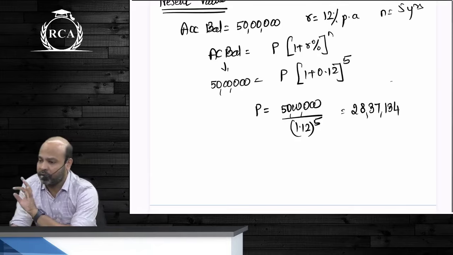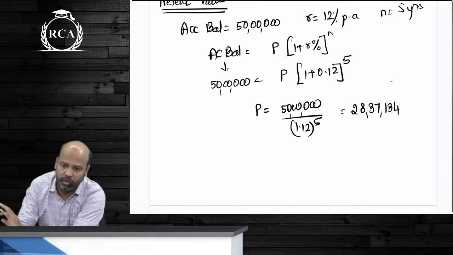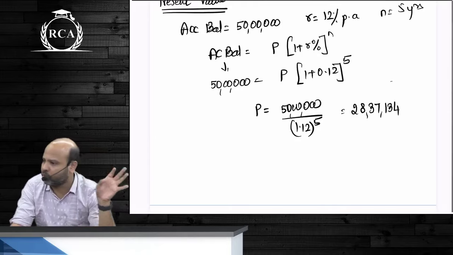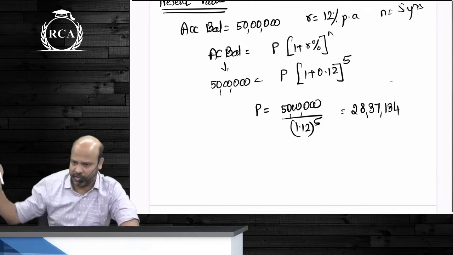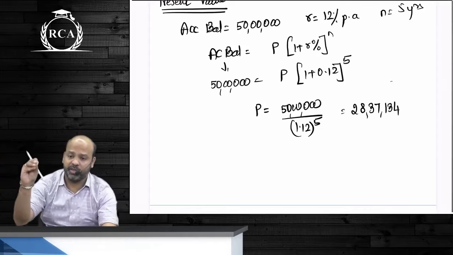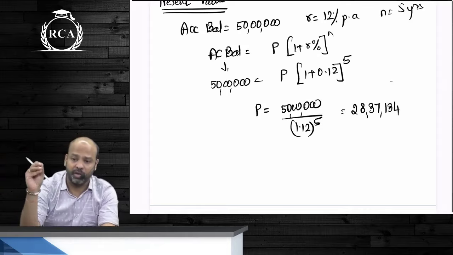Guys, let's not forget that all of this is related to financial management. We will have all of these concepts in different chapters. There will be one chapter that talks about capital budgeting. It will ask us to decide whether we should be investing in a specific project or not. Let's say, beta, that I come up with a business proposal and tell you that there is an investment that will require you to put in 27 lakhs and you will get 50 lakhs after 5 years. Okay?